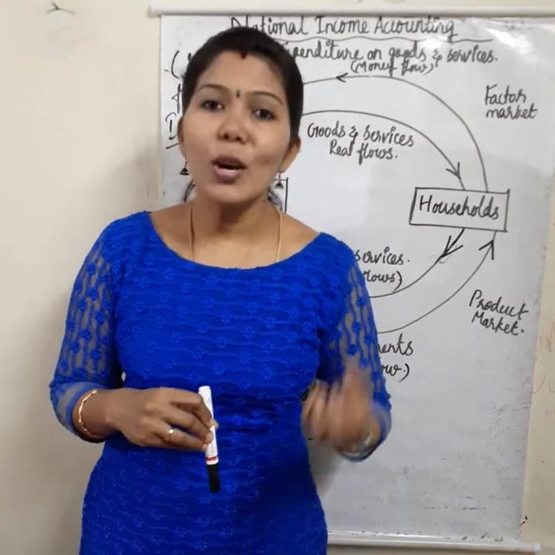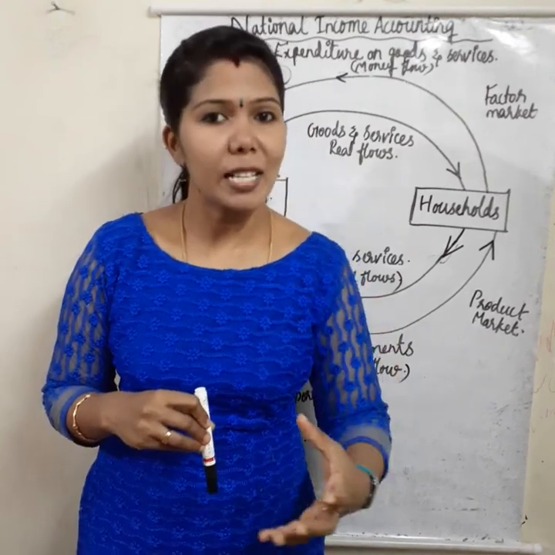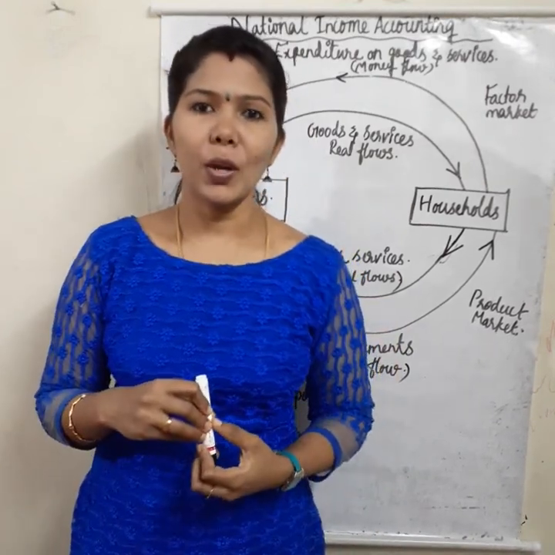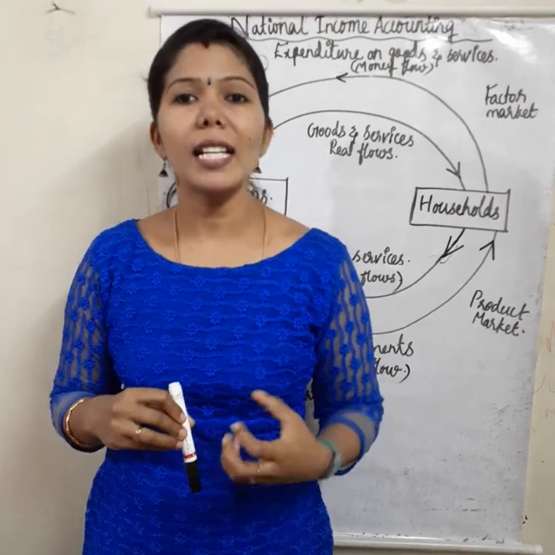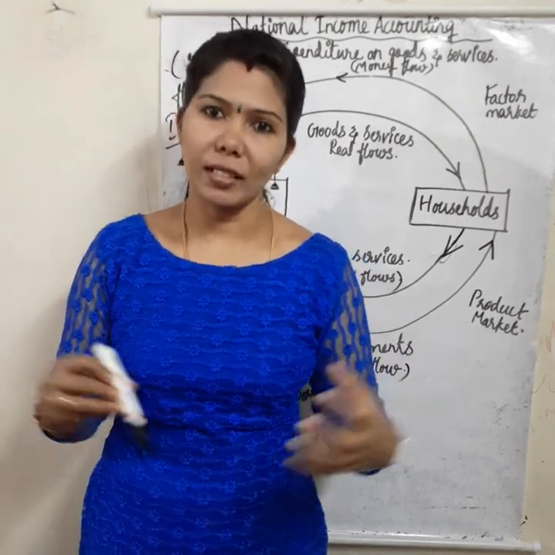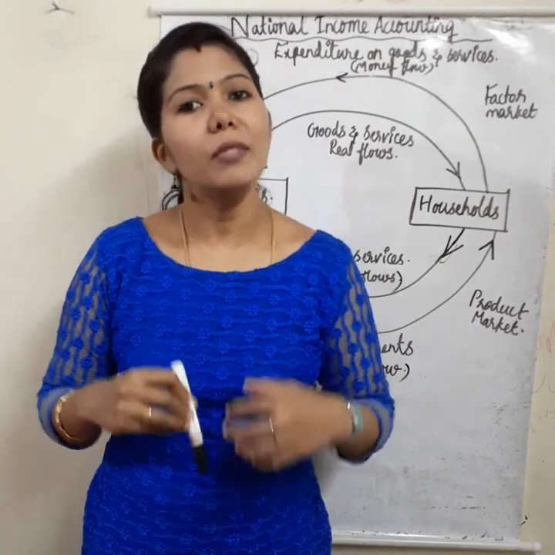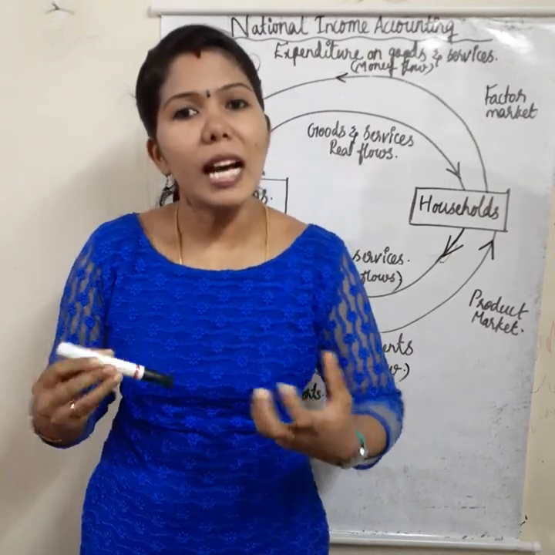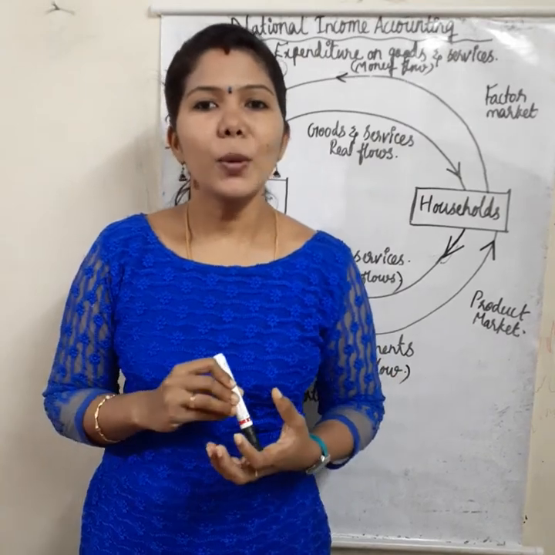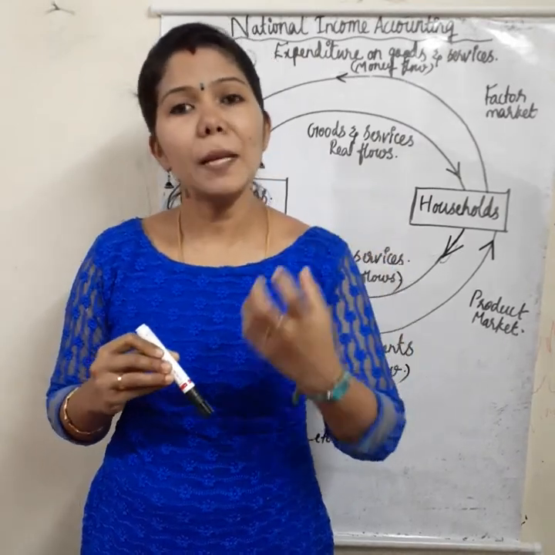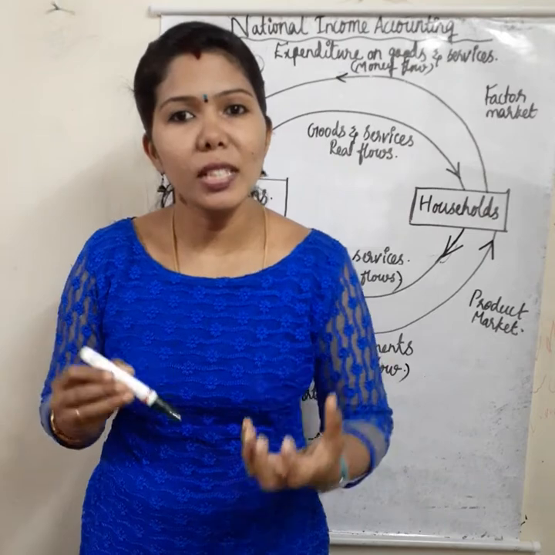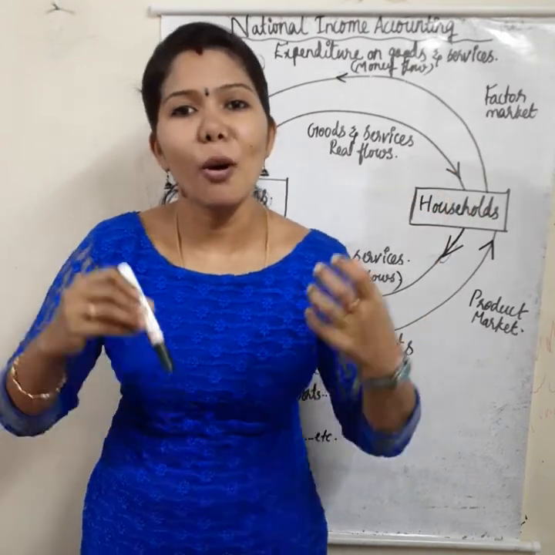So they are interrelated and interdependent. In order for one sector to exist, we want another sector.